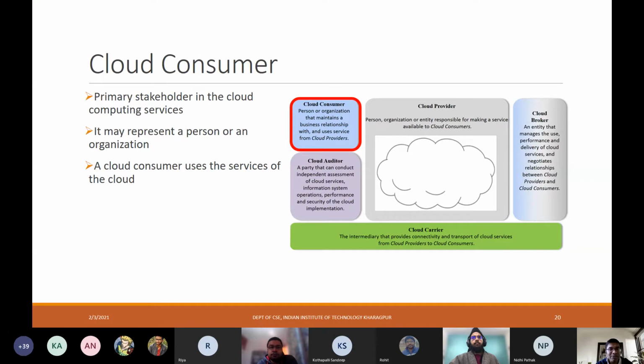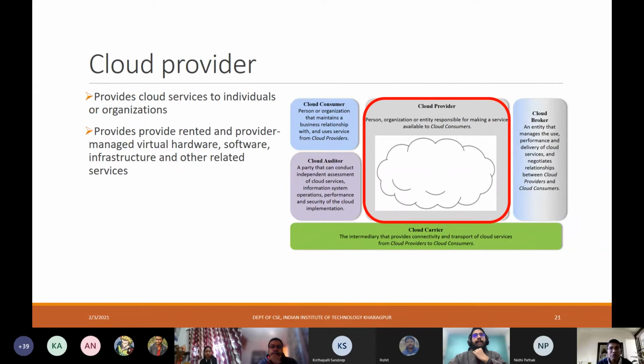It could be some component, some industrial machinery or something like that, which could also be a consumer. So any entity which enjoys these different types of cloud services, like platforms, infrastructure, and software, or different other advanced levels of services available nowadays, is part of this cloud consumer component. So the cloud consumer basically uses the services of the cloud.